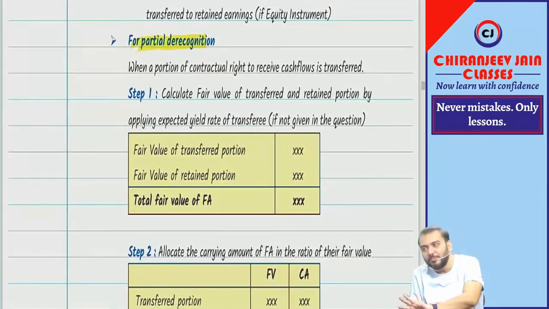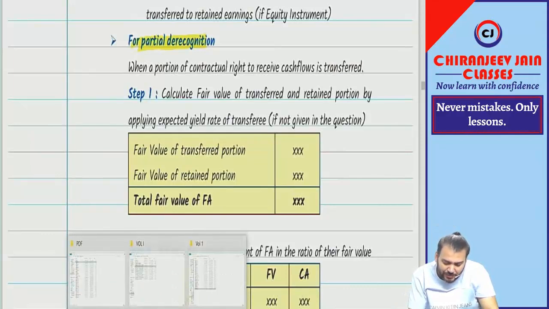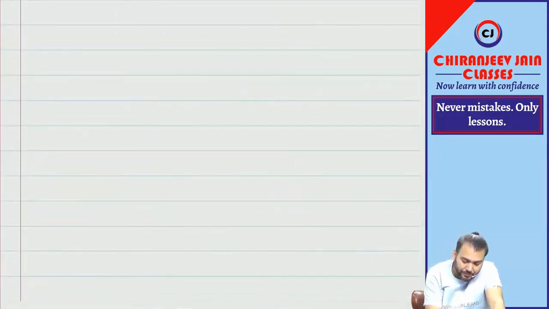Either the principal component is transferred and the interest component retained, or the interest component transferred and the principal component retained, or some portion of principal transferred, some portion of interest retained, some portion of both transferred and retained. Quite possible. In that case, what will we do? I can take one example regarding this. Let us take one example.